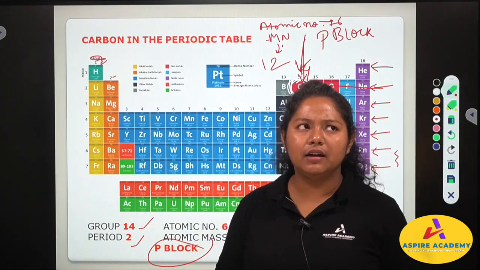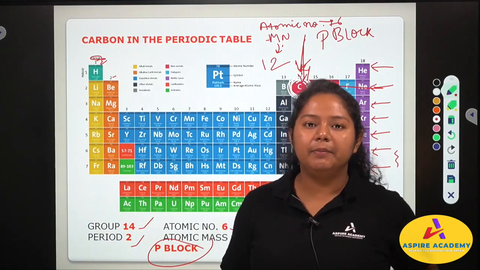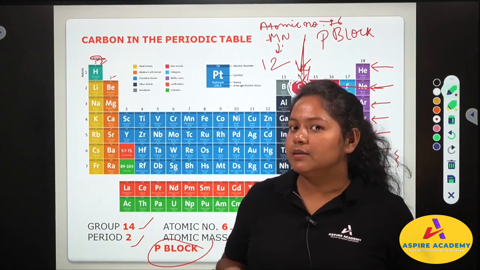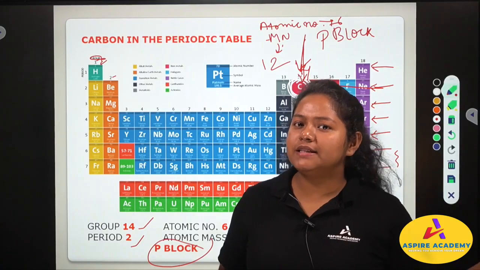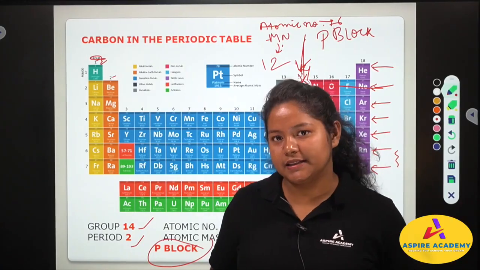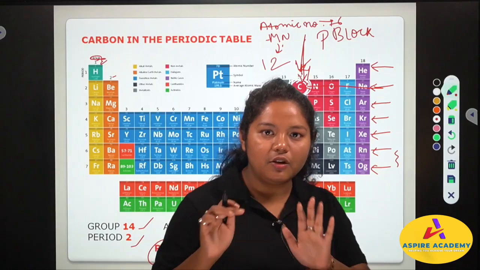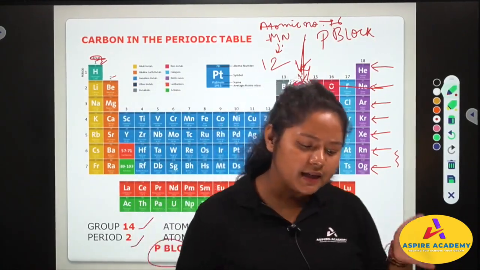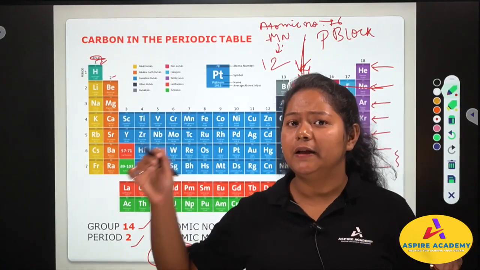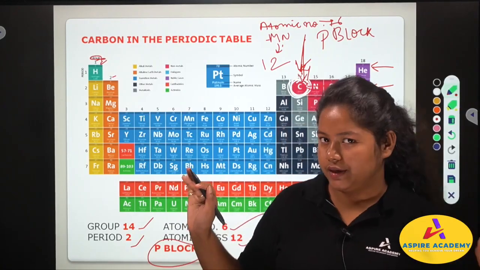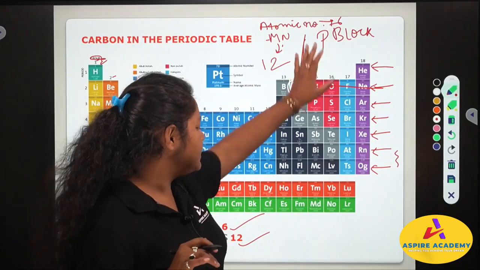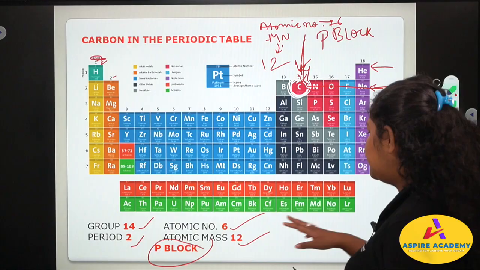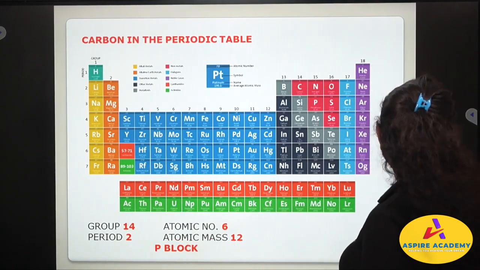You can take an analogy. Suppose my weight is 60 kg. Suppose this is my atomic number, then my mass will be 60 into 2, that is 120, my mass number. I am just giving an analogy, it's not the same. So atomic number is 6, then mass number is just double it. There are some decimal points also along with the number, but that is not our matter of concern. So we have atomic number 6 and mass number 12, and this belongs to the P block. Understood?